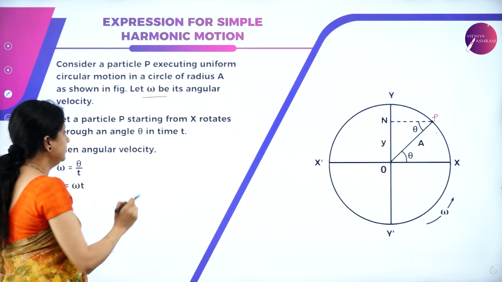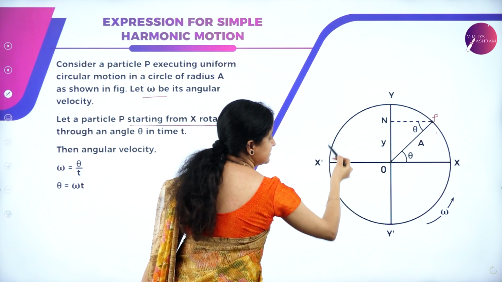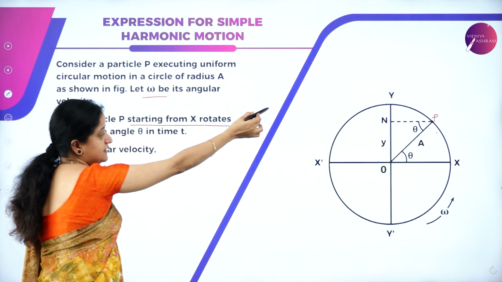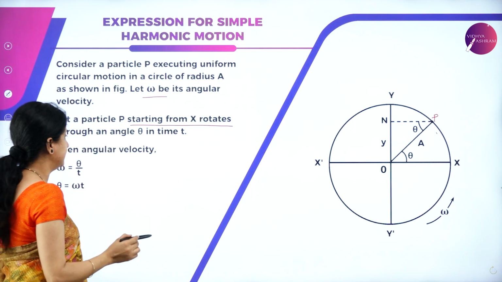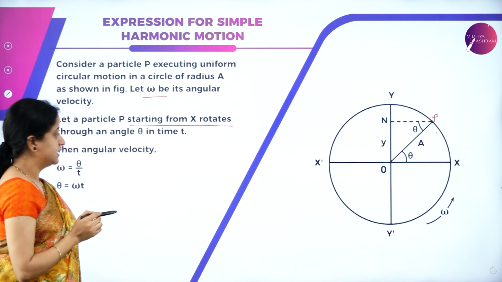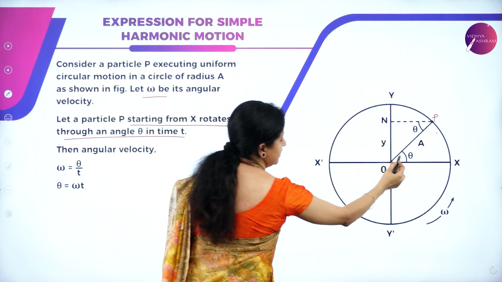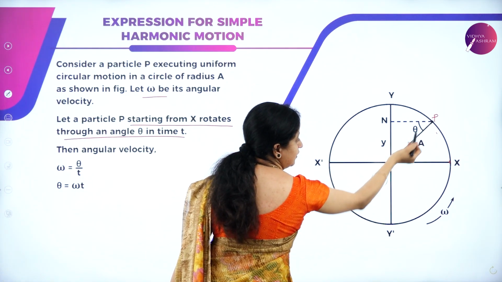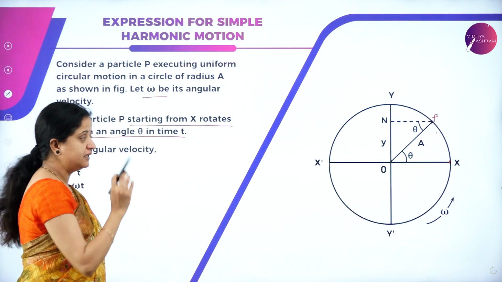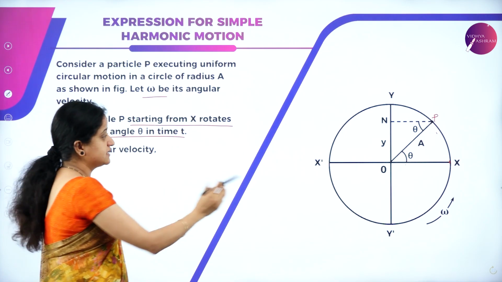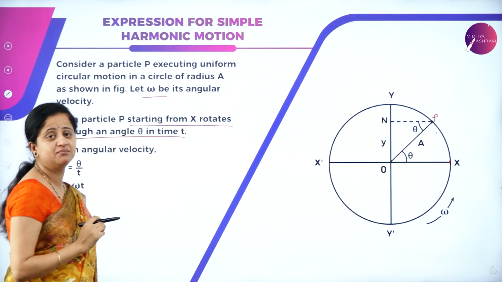Let the particle start from x, rotate to y, x dash, y dash, and again come back to x. So it starts from x and rotates through an angle theta in time t. You can observe here it reaches this point, and this angular displacement is given by theta. It takes a certain time t to make the angle theta.